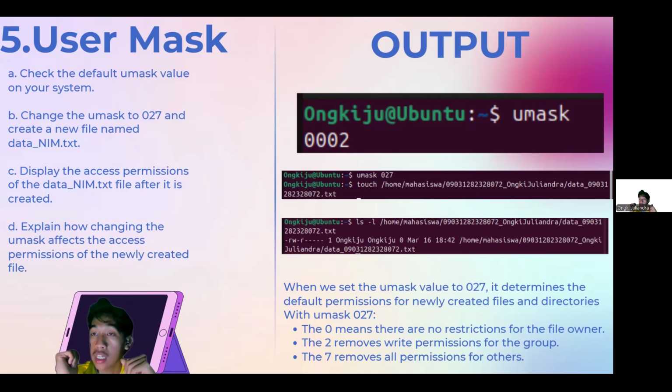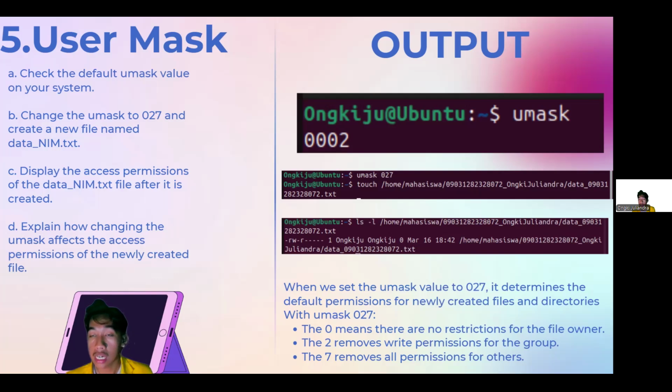With umask 027, the 0 means there is no restriction for the file owner. So the owner of the file can read and write the file.